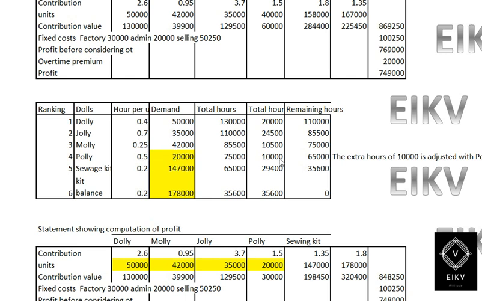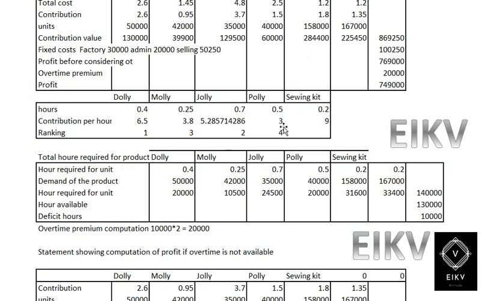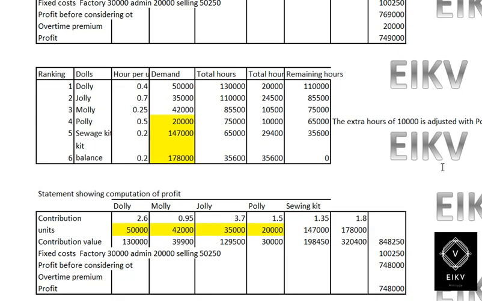So for Polly, when we check the ranking, Polly is the last rank over here. So the extra 10,000 hours will be adjusted in the manufacturing of Polly. So the 10,000 hours will be reduced for Polly. Therefore 0.5 into 20,000, that is 10,000 hours, has been reduced.